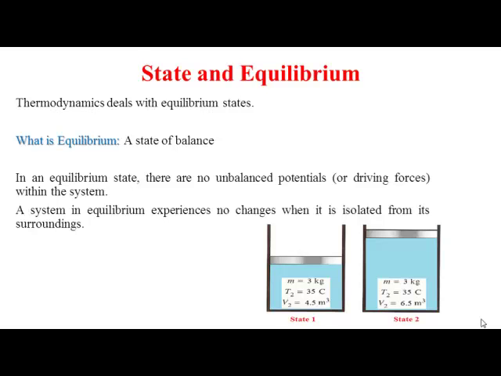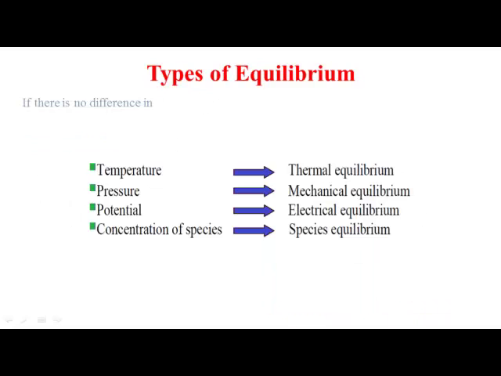Here you can see that this is state 1 and state 2. Mass is the same, 3 kilograms here, the same 3 kilograms here. Temperature is the same, however, volume has varied. So this is the first state and this is the second state.